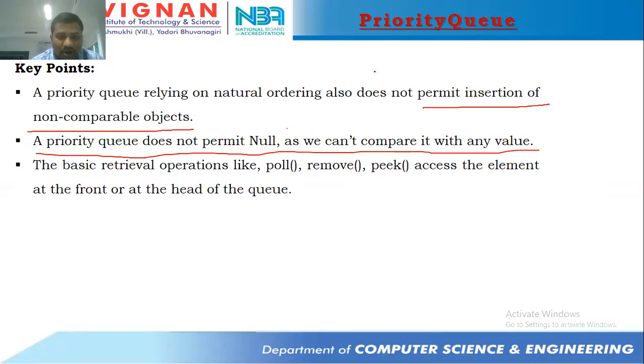The basic retrieval operations like poll, remove, peek access the elements at the front, at the head of the queue. That means poll deletes, remove deletes, and peek displays. All of these happen from the front end, that is, on the first element of the queue. I will address this issue, students. Non-comparable objects, I will address this.